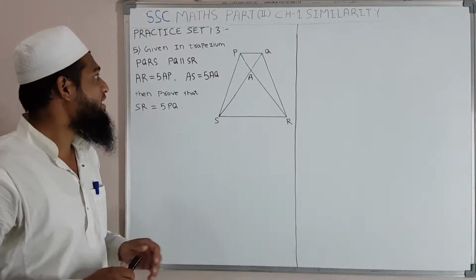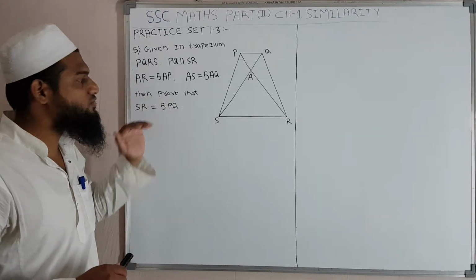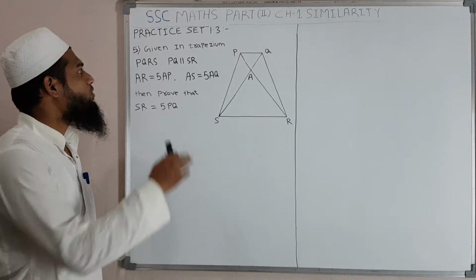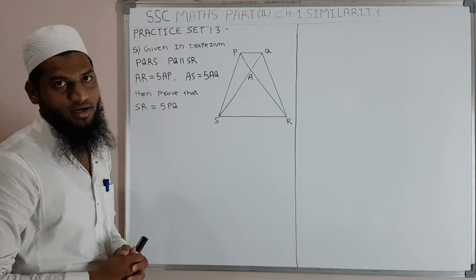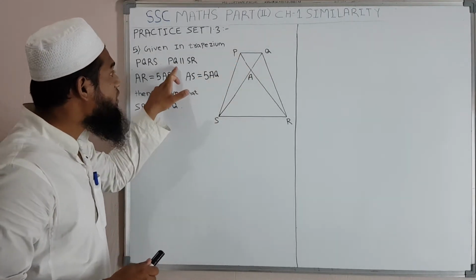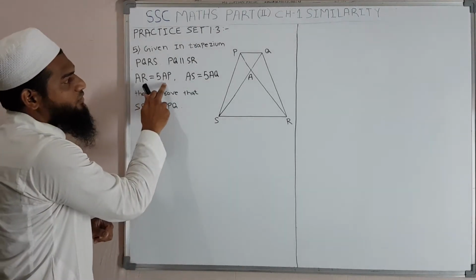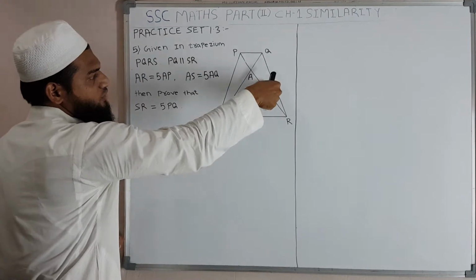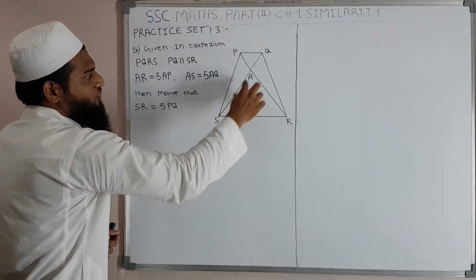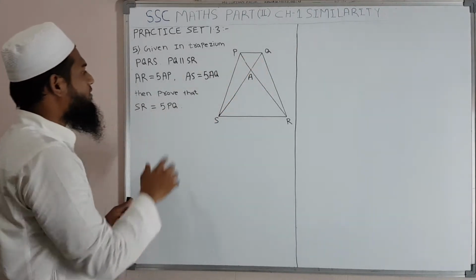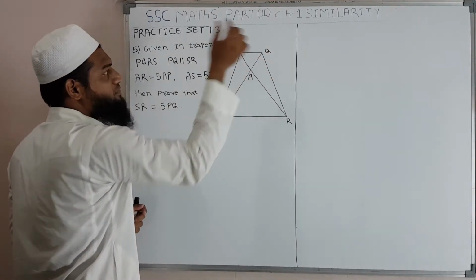Okay, so friends, in this question we will study how to prove SR is equals to 5 PQ. Okay, so what is in this question? Given that in trapezium PQRS, PQ parallel to SR, AR is equals to 5 times AP, okay, and AS is equals to 5 times AQ, and we have to prove that SR is equals to 5 times PQ.